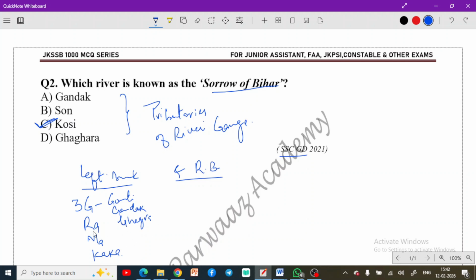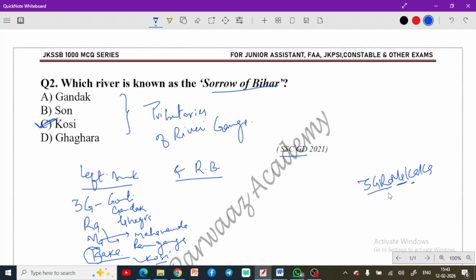These are three tributaries. Then Ma is for Mahananda. R is for Ram Ganga, and K is for Kosi. Remember, we have only Kosi for K. So this is the trick you can remember these. This is going to be the easiest trick, I guess. 3G Ramakaka. Now you remember this: 3G is for this, Ra is for Ram Ganga, Ma is for Mahananda, K is for Kosi. So these are left bank tributaries.